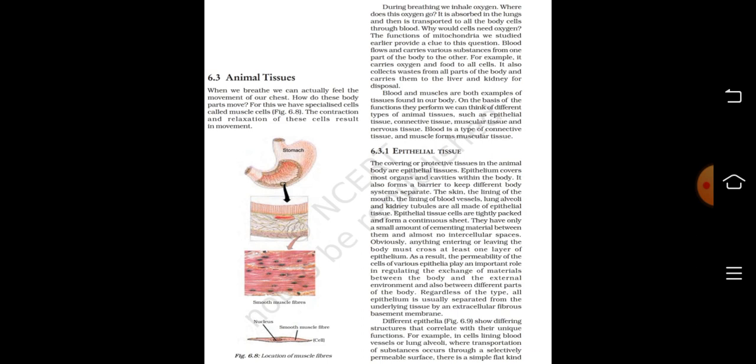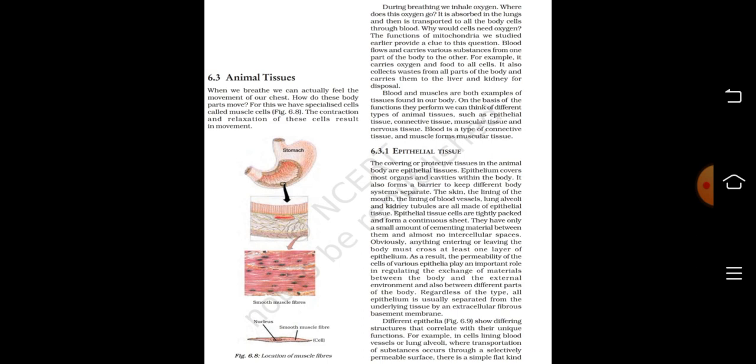of epithelial tissue. Epithelial tissue cells are tightly packed and form a continuous sheet. They have only a small amount of cementing material between them and almost no intercellular spaces. Obviously, anything entering or leaving the body must cross at least one layer of epithelium.